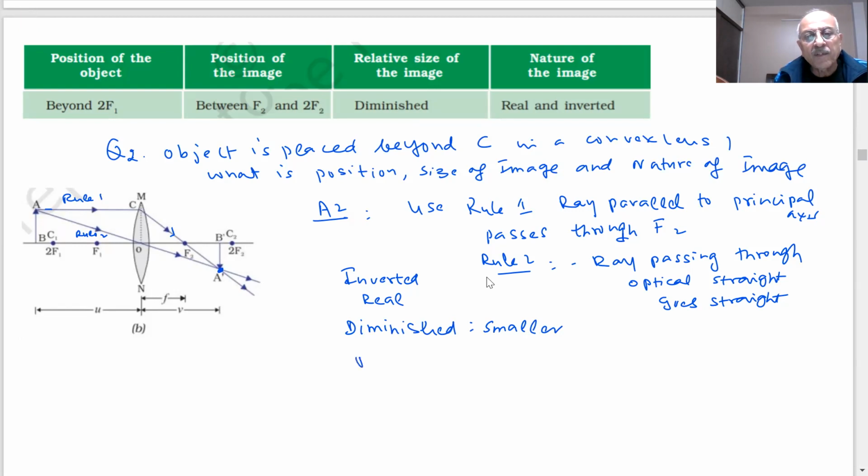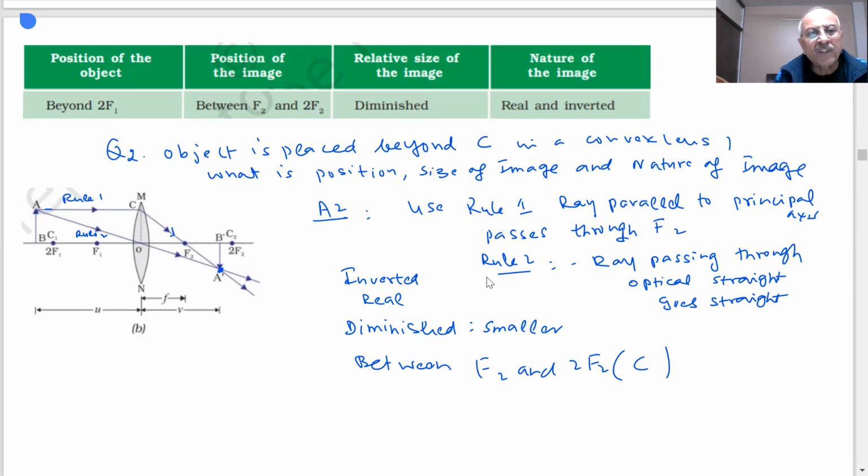So formed between F2 and 2F2, or this is the center of curvature. The distance between the object and the optical center is called U. What is V?